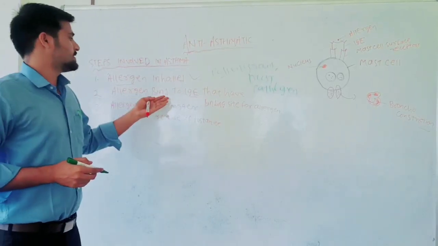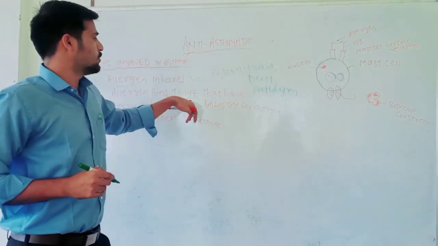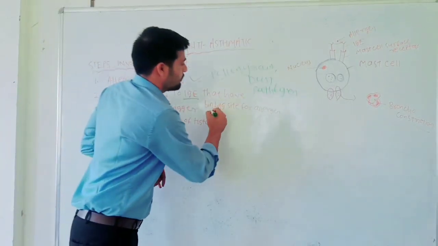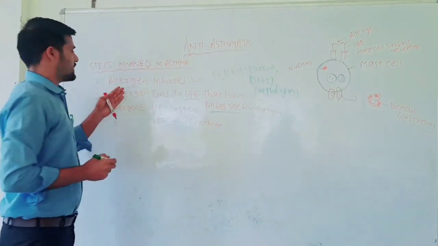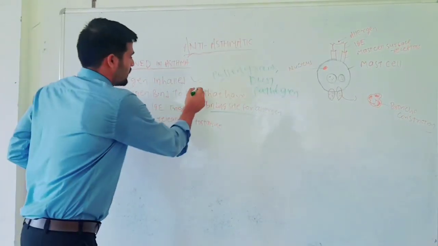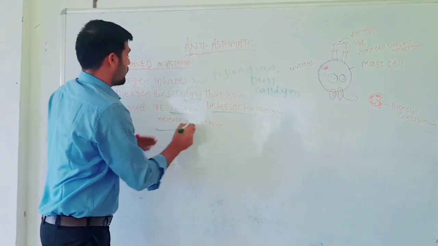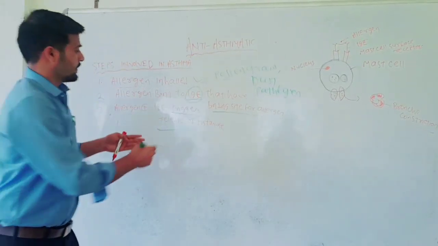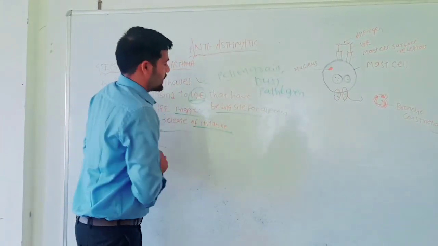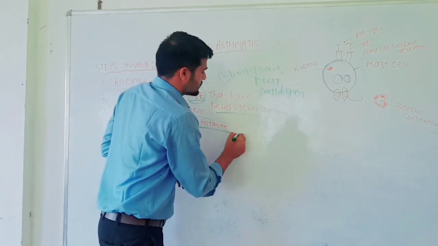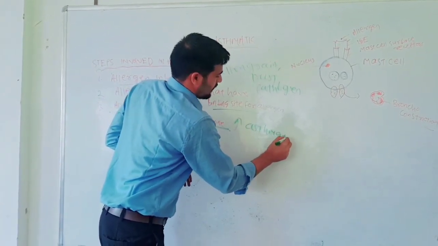Next, this allergen binds to immunoglobulin E, and this immunoglobulin E has a binding site for the allergen. In the next step, the allergen binds with this immunoglobulin E, and then it triggers or increases the release of histamine, and this histamine is responsible for the creation of the asthmatic attack.